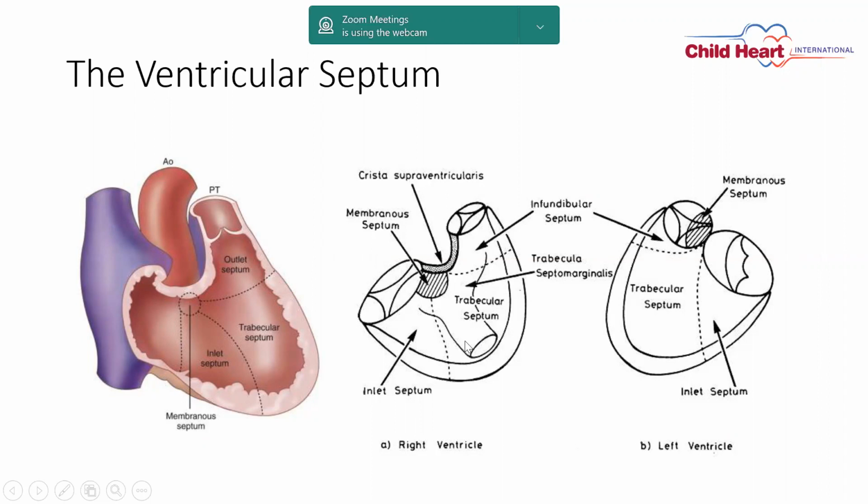On the right ventricular side, the interventricular septum is much more trabeculated, very rough, and the main trabecula here you will see is septomarginalis, which is called moderator band also, which goes up and divides into the anterior and posterior septa, which ultimately joins to the conal septum here. And the left ventricular side of the septum is much smoother compared to the right ventricular septum.